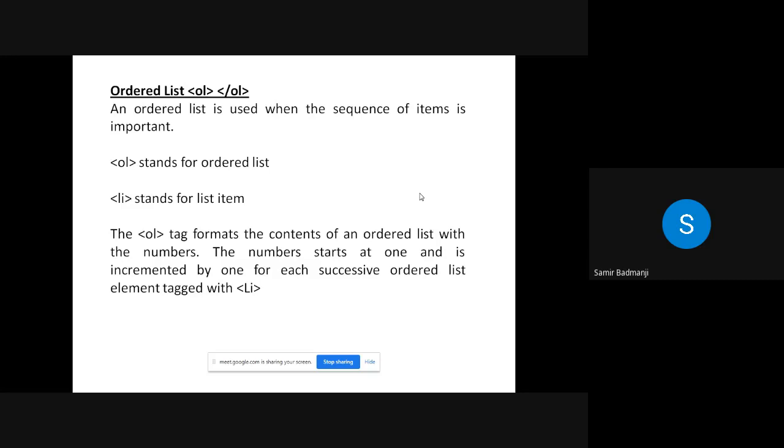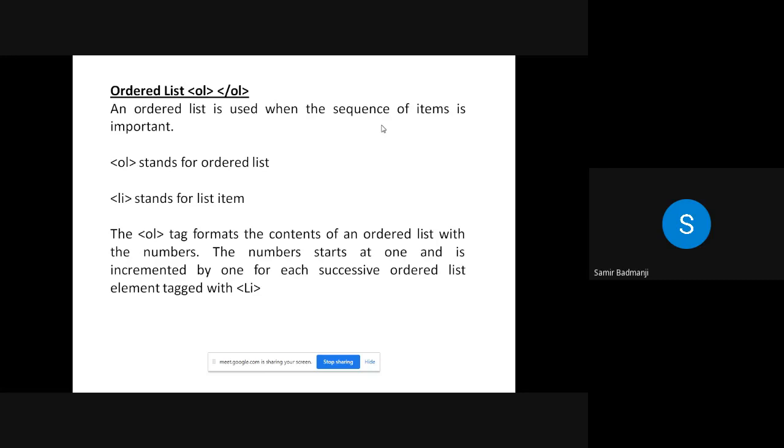You can hear me? Yes, sir. Now see what an ordered list is. Basically, an ordered list is used when the sequence of items is important. Suppose your roll numbers and your names are there, and you want to give numbers to it, like 1, 2, 3, 4, 5, or if you want to give in Roman or A, B, C, D, then you can use this tag OL. OL stands for ordered list. For using this tag, you have to use the LI tag also. Now LI stands for list item.